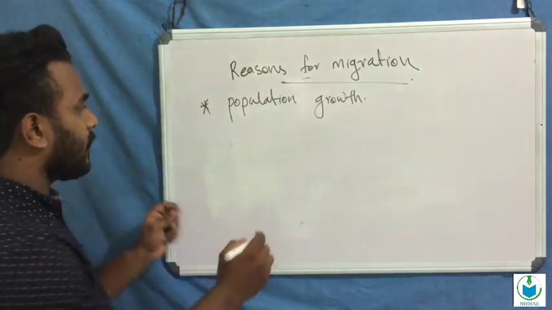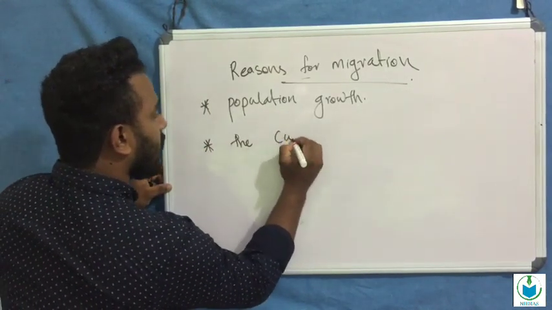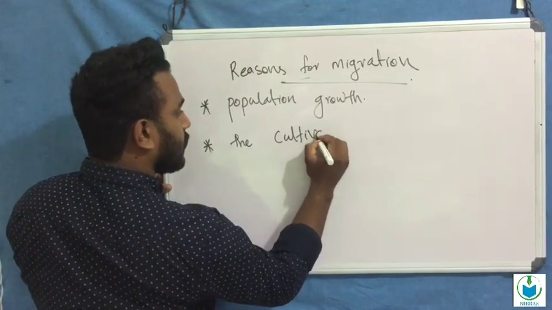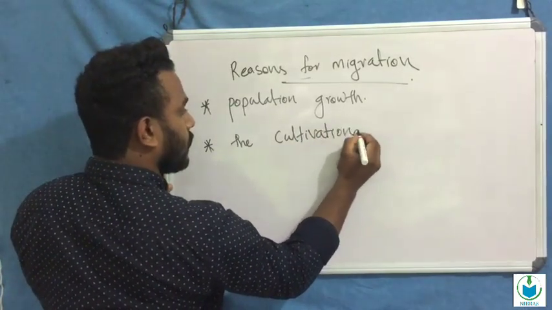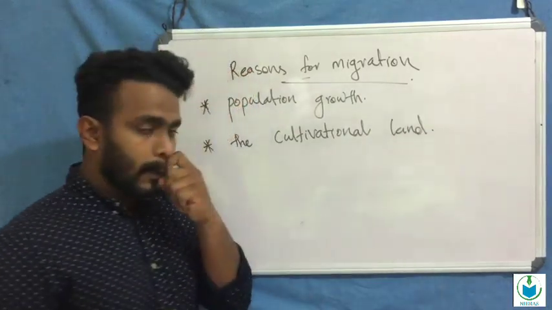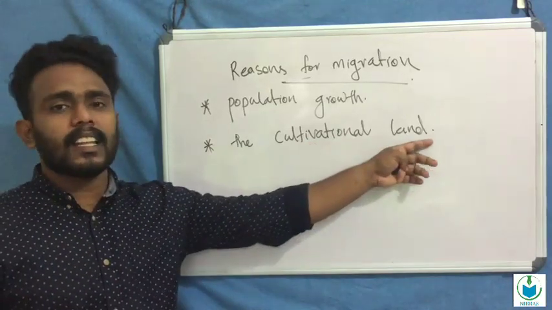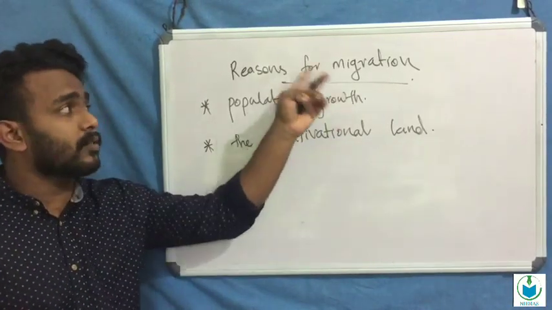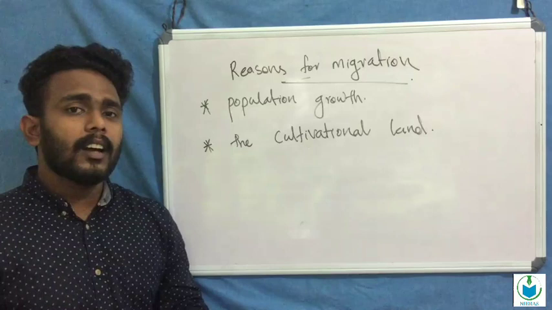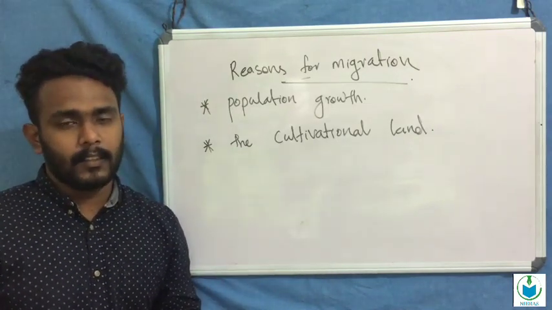The next point is cultivable land. Cultivable land is another important reason for migration; they went to other places for agriculture.